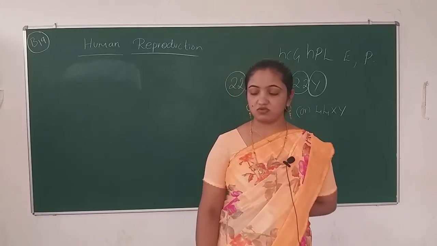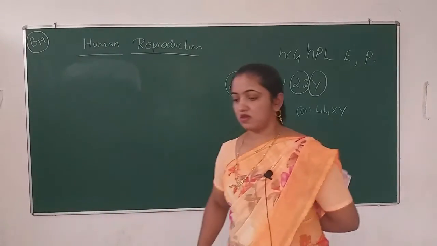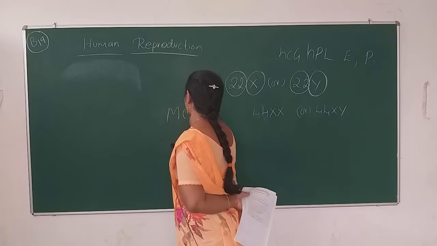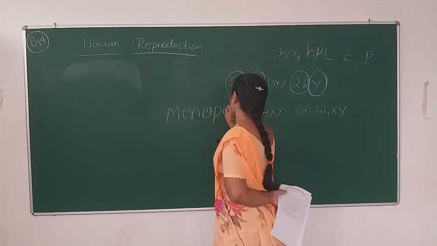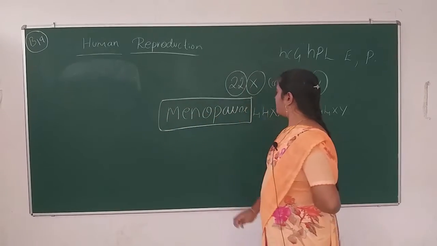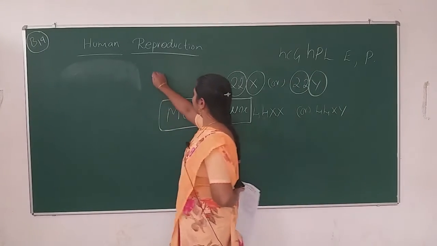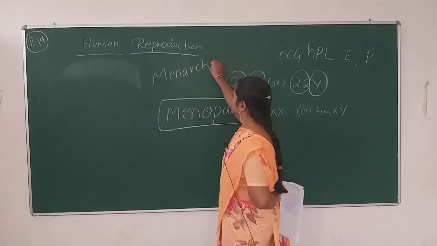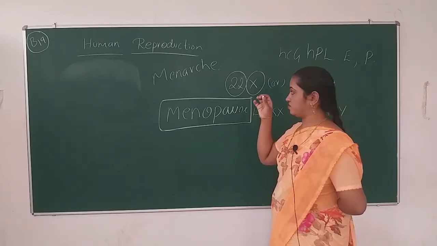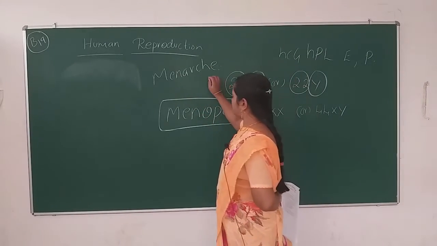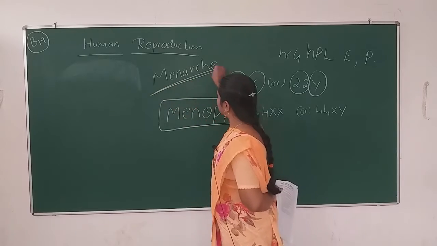I guess we haven't completed this. I forgot to tell you about menopause. Menopause's opposite word is menarche. Only for your reference I am telling you, don't take that these two are exactly opposite words, just for understanding.